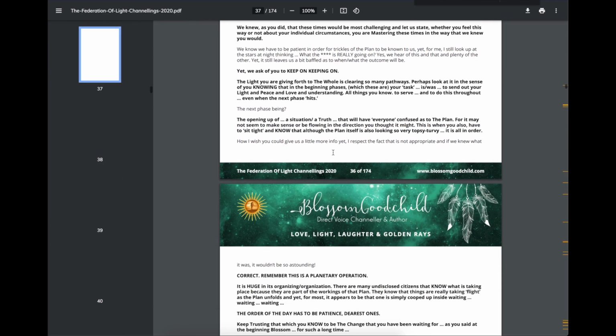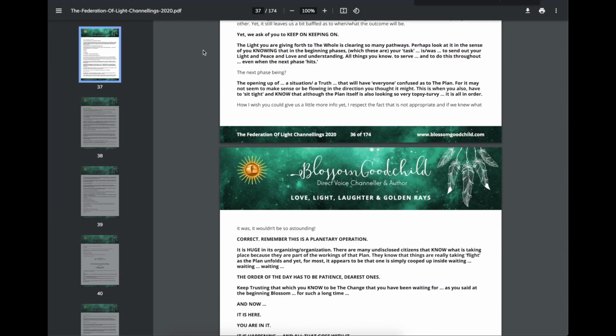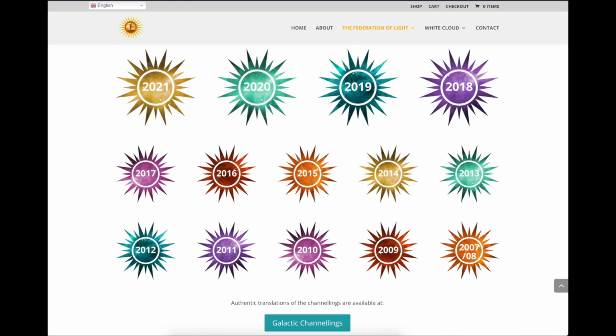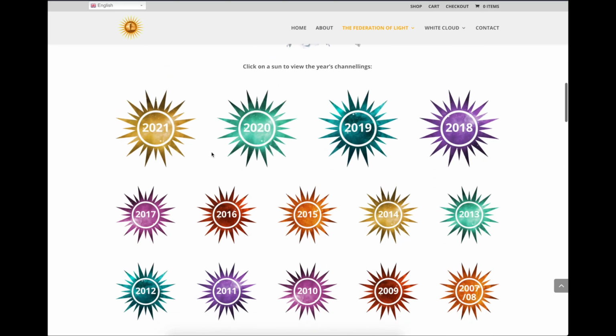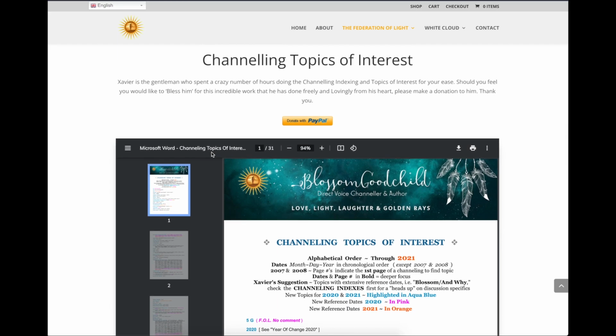Well, the first time they mention it is right there, and I'm not going to read it, but you have the idea for what needs to be done in order for you to find information. So, if you were to use previous year's messages in conjunction with channeling topics of interest, you can find the information you're looking for, and you can read it. Or, if you wanted, you could take that date and go to Blossom's YouTube channel and listen to what they had to say, listen to the conversation. But we'll leave that up to you.